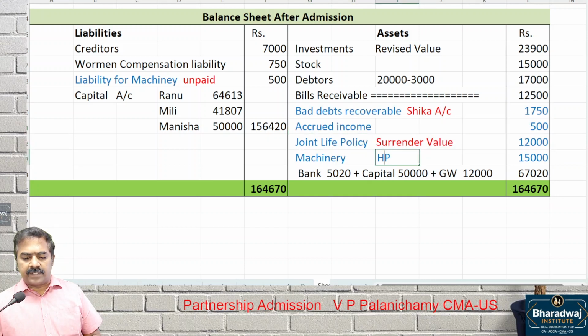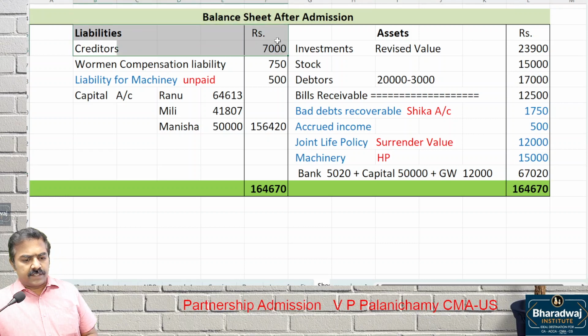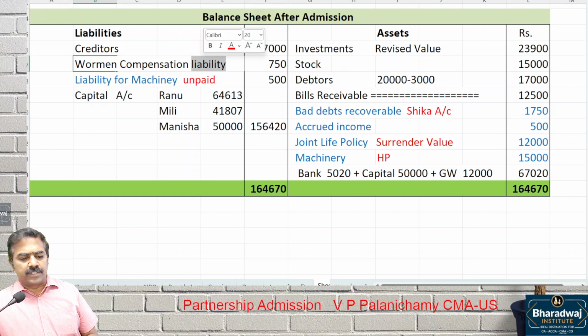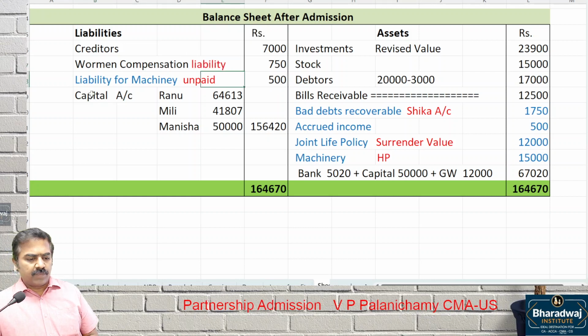Machinery under hire purchase, yet to be recorded. Record it now, asset for us. Then bank balance depends on the capital and goodwill contribution. Then what is the next one? Creditors, workman compensation, whatever liability you recorded now. Surplus we already adjusted. For the liability for machinery, only the unpaid amount comes, then the capital accounts of the partners.